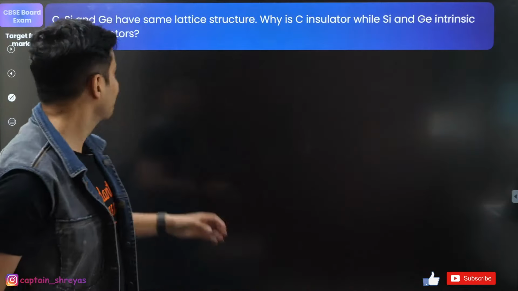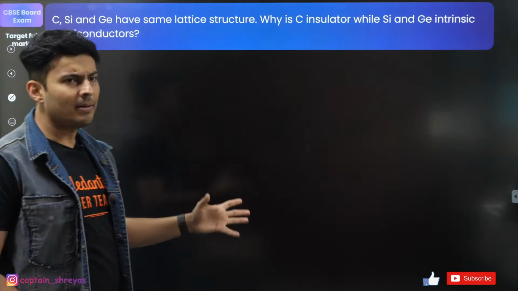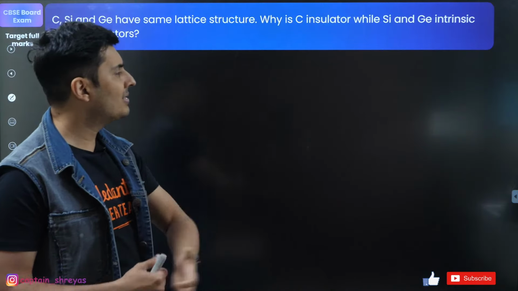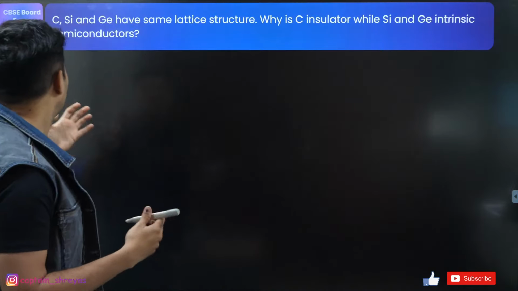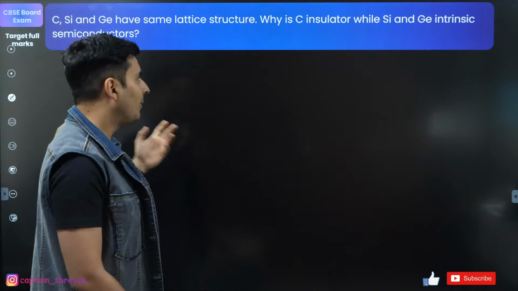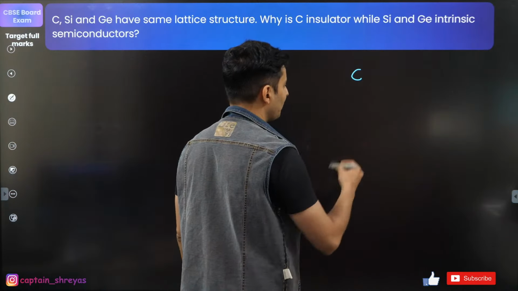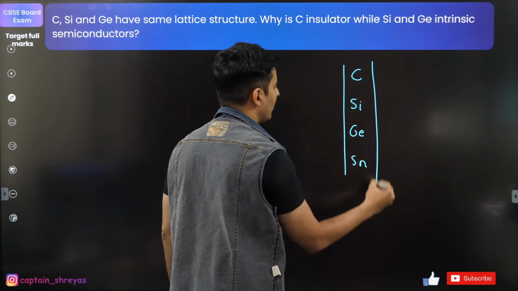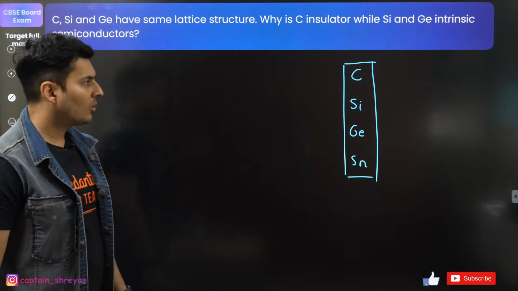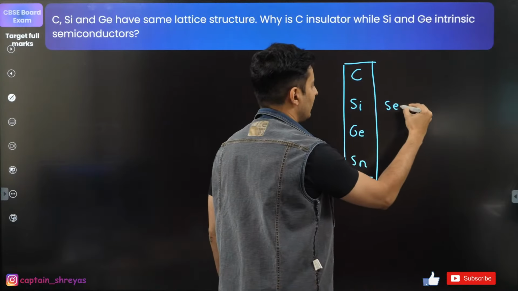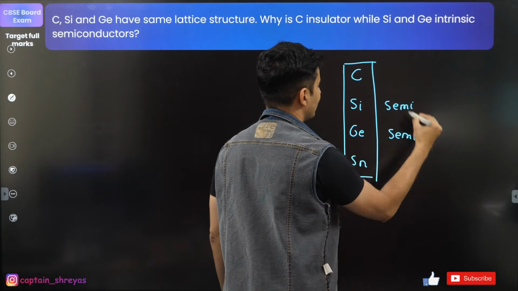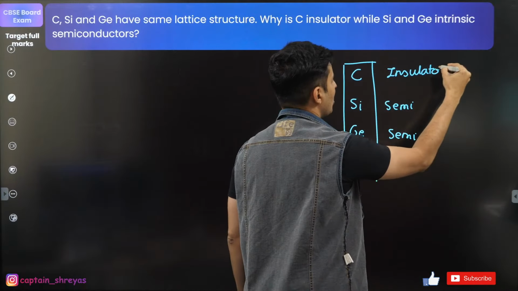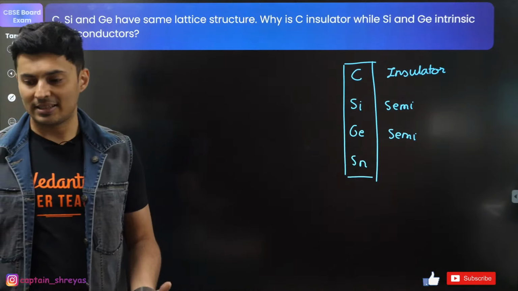Moving on, we have a theory-based question. Let's see if you guys can answer this. Carbon, silicon, germanium have the same lattice structure. They bond very similarly. But have you ever thought why carbon is an insulator, whereas silicon and germanium are intrinsic semiconductors? If you look at the periodic table, carbon comes over here, then you have silicon, then germanium. You will never see carbon as a semiconductor; you'll always see carbon fiber and carbon things being used as an insulator.